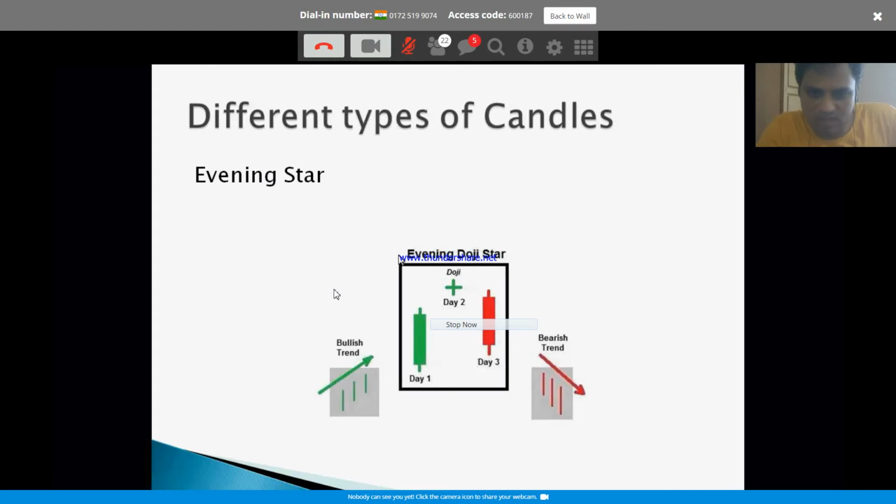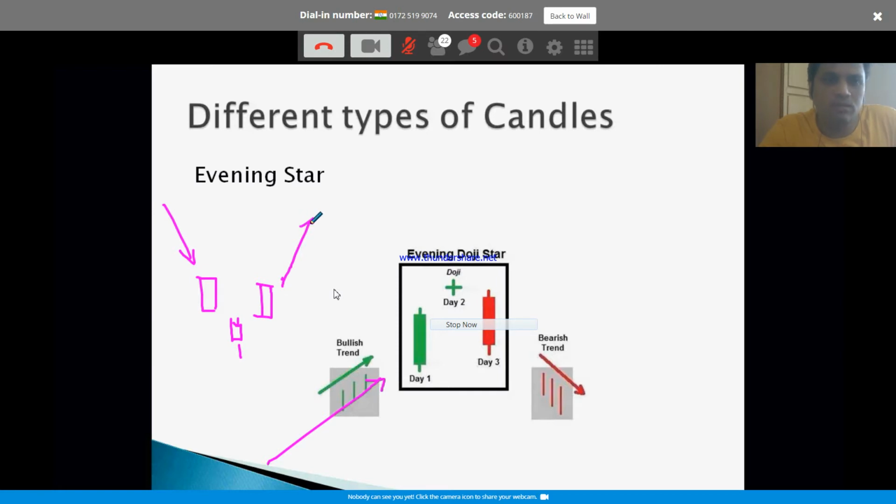Morning star, and obviously the evening star, right? The three candle formation. By this time, it is pretty self-explanatory, isn't it? This is a bullish trend. What was the morning star? You see the red candle, gap down, open on the second day. But on the third day, what happened? Again, gap up, open, bulls took charge, right? This is the morning star. You are going down. This three candle formation is telling you the story that bulls are coming back into the picture.